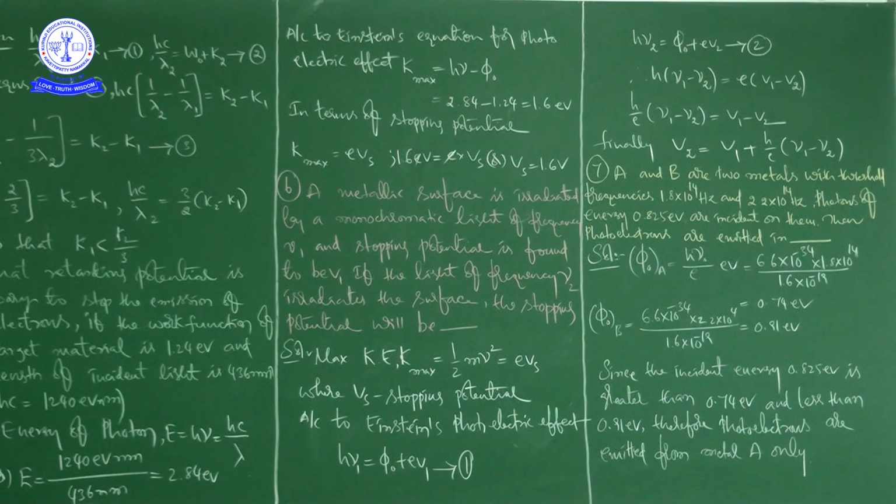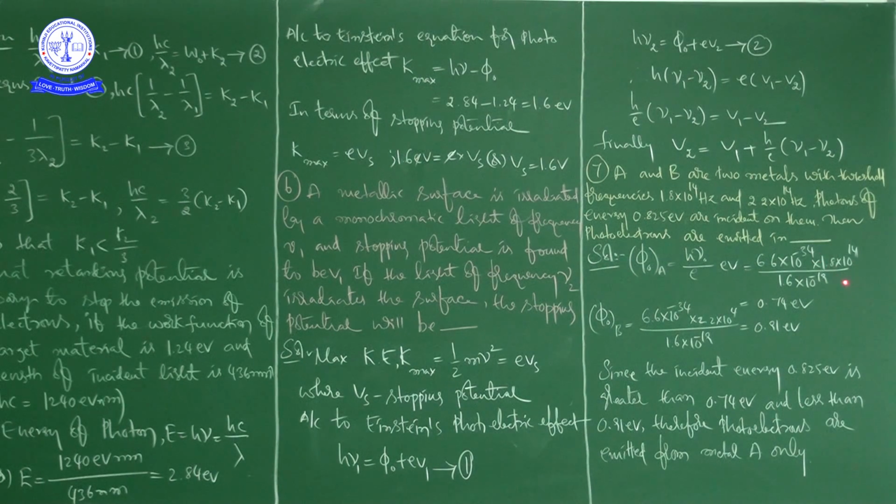And if you do this process, you will get it as 0.74 electron volt. Similarly for B, 0.91 electron volt. Same process, but the metal is different now.